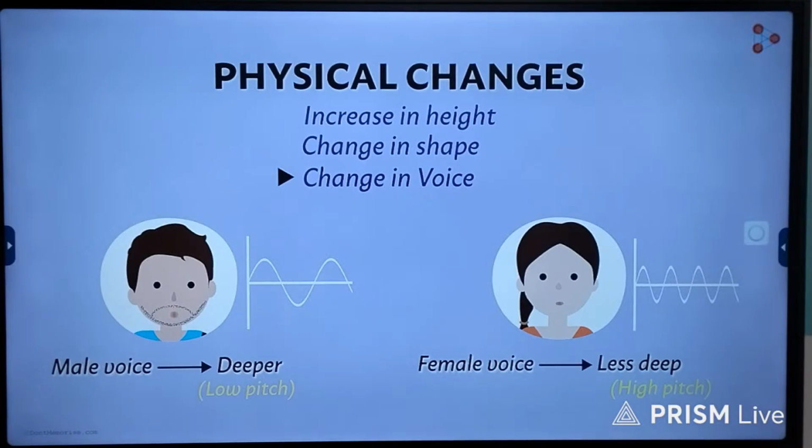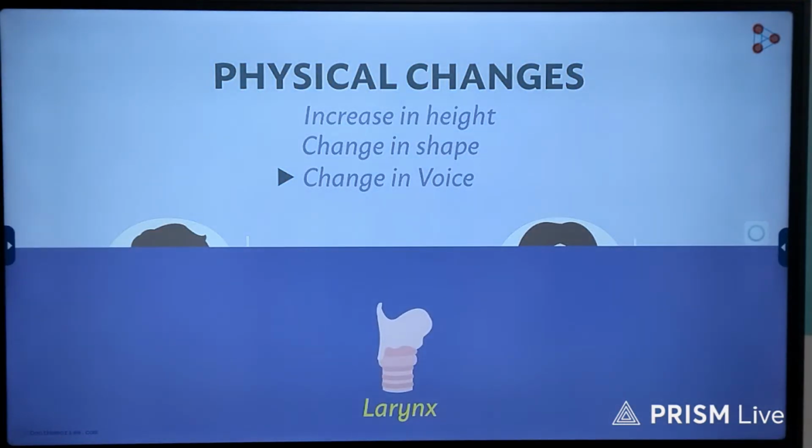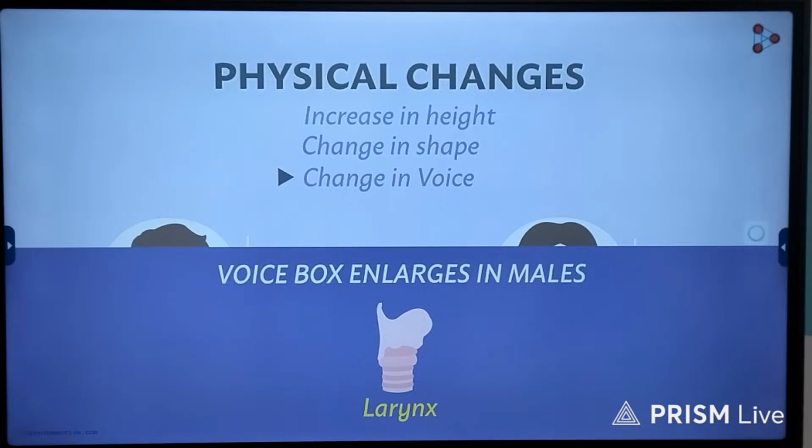Well, the major reason is the increase in the size of the larynx. Now, what could this be? We are all familiar with the term voice box. This is scientifically called the larynx. So, are we saying that the voice box enlarges? Yes, it does. And in whom does this happen? It happens in the males.